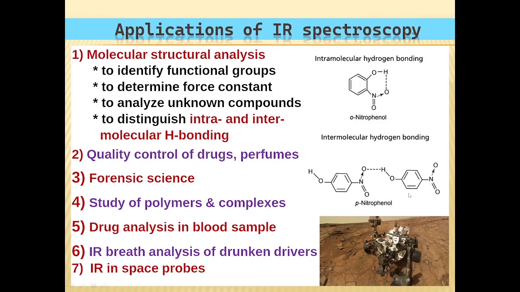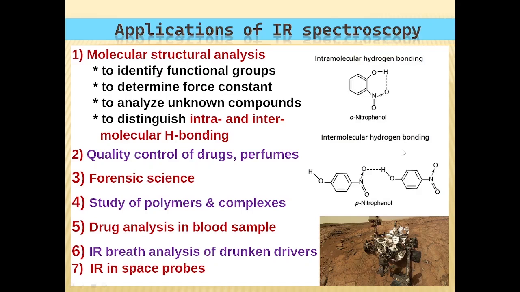Paranitrophenol has intermolecular hydrogen bonding, where a hydrogen bond is formed between two molecules. So how will you distinguish orthonitrophenol and paranitrophenol? Both will answer all the chemical tests due to their similar structure, but they can be easily distinguished in IR.